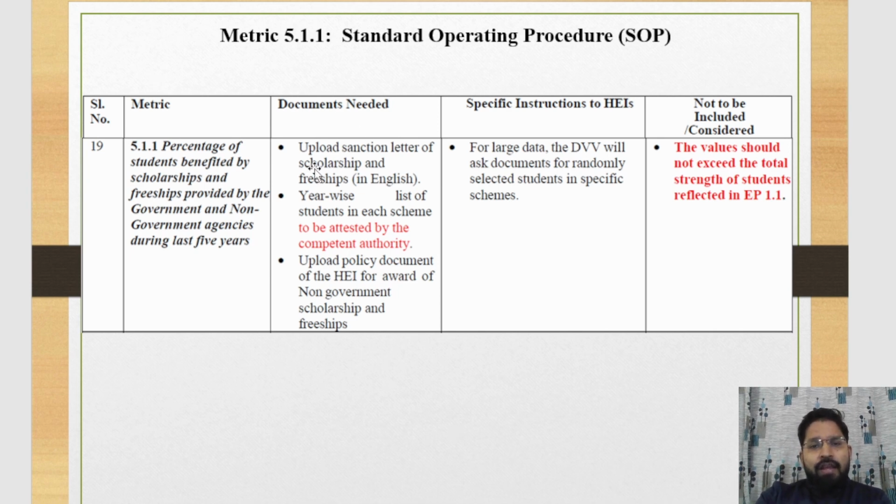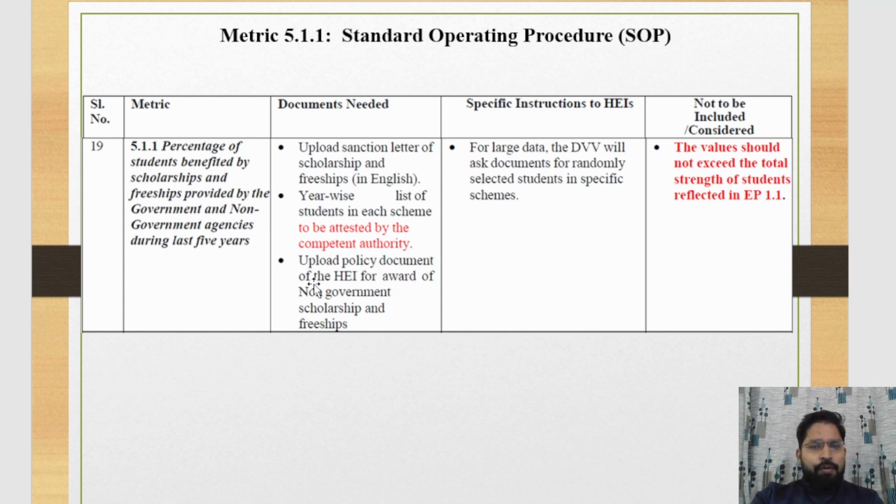Here, upload the sanction letter of the scholarship and fellowship in English. This should be in the English language. Here the year-wise list of students in each scheme is to be attached by the competent authority. Means the student list is also needed.